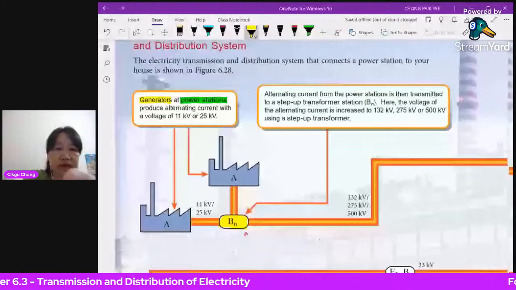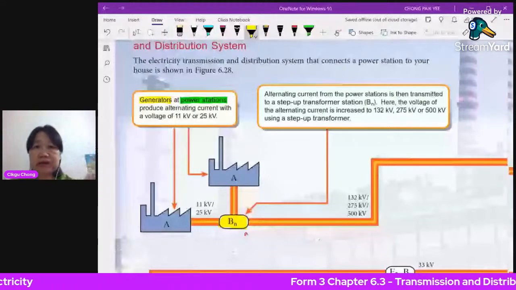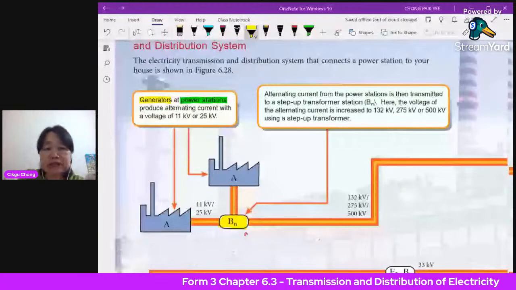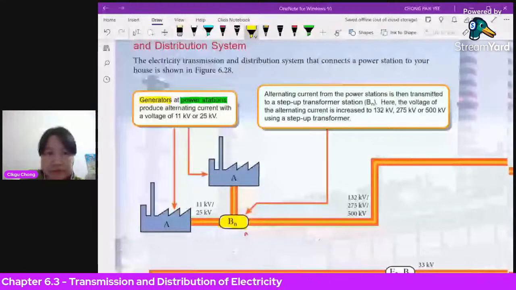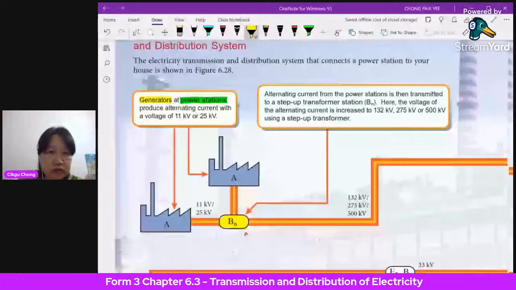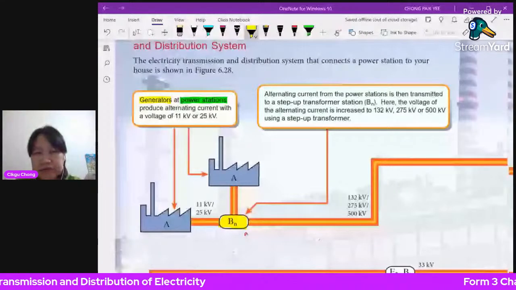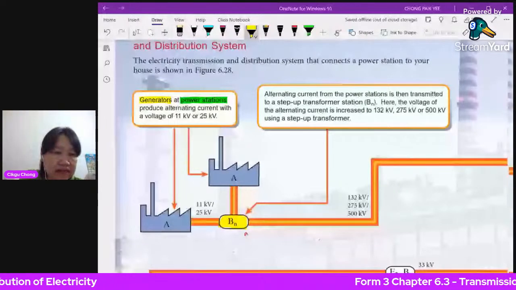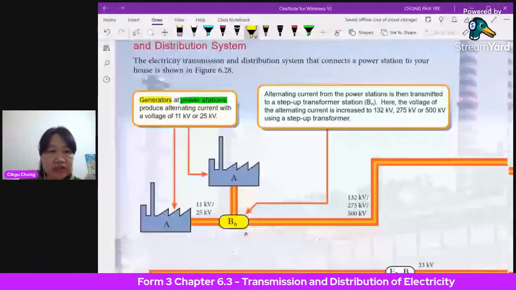So in our country, the type of electricity we produce is called alternating current. But the voltage here is actually quite high. It is produced at a voltage of 11 kilovolts or 25 kilovolts, depending on the type of power station. The kilo here stands for 1,000. So 11 kilovolts doesn't mean 11 volts. 11 kilovolts means 11,000 volts. 11 kV stands for 11 kilovolts.